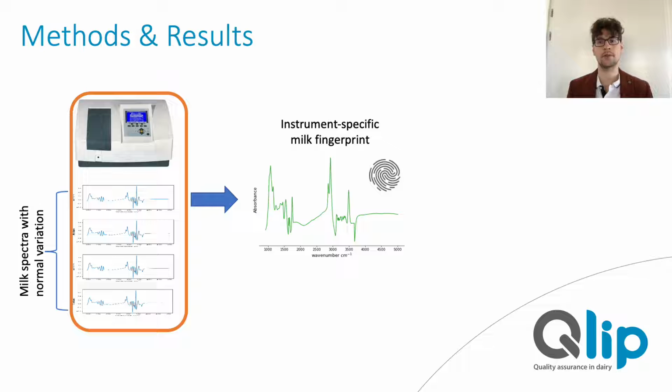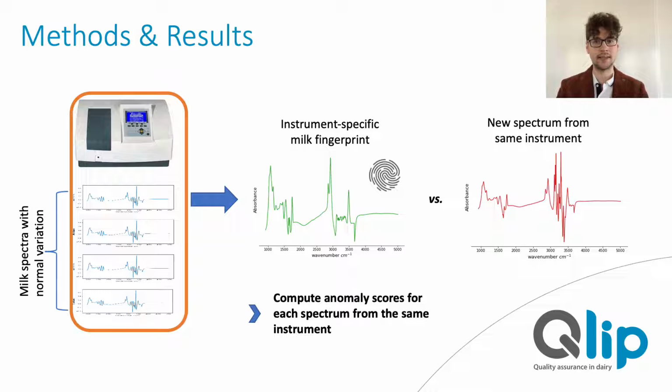In essence, this approach is based on establishing a milk fingerprint that is unique to a particular infrared instrument while still containing the normal variation found in the milk. Such a fingerprint can be developed using a representative collection of milk spectra, all obtained from a single instrument. Once a fingerprint is established, we can use a new milk spectrum measured on the same instrument and compare it to the fingerprint and compute a so-called anomaly score for that spectrum. This anomaly score summarizes how different the milk spectrum is from the fingerprint. Of course, the higher the anomaly score, the more the spectrum deviates from the fingerprint.